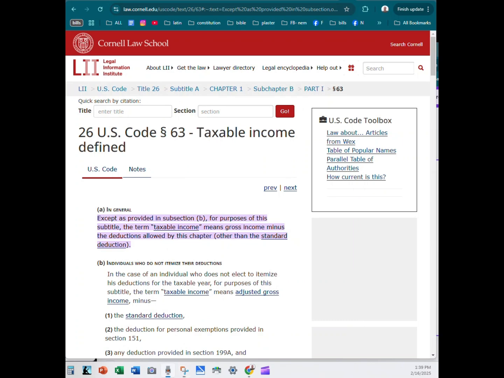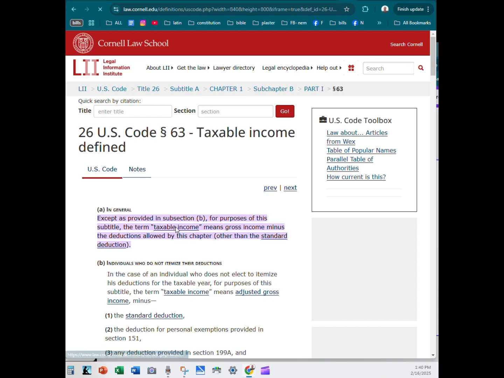This is 26 U.S. Code 63, taxable income defined. So we're talking about income taxes. And taxable income is defined as gross income minus the deductions allowed by this chapter. So it's gross income minus the deductions allowed by the chapter that is taxable. So it's not all of your income that is taxable. It's only the gross income minus the deductions.